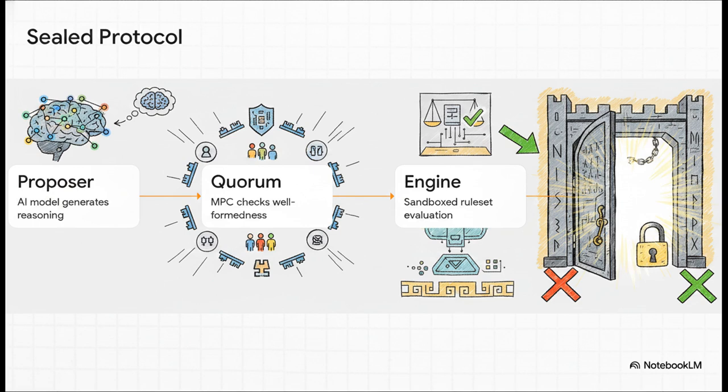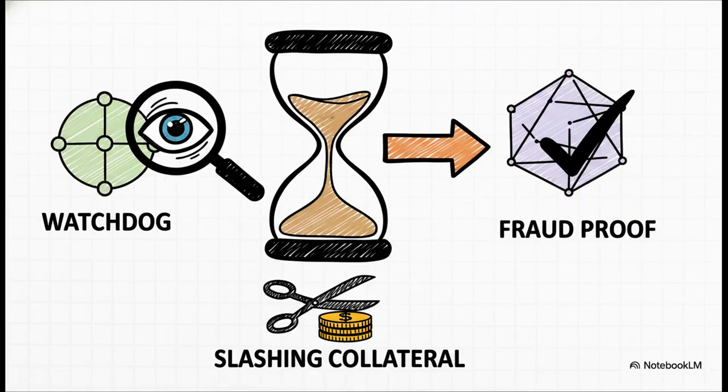Step 2 requires an attestation quorum, an independent, decentralized committee holding cryptographic keys to check that the proposal is formatted correctly. In Step 3, an adjudication engine evaluates the AI's reasoning against a sandboxed, deterministic legal rule set. Only if it passes all these cryptographic checks do we reach Step 4, where the finality gate finally opens to allow execution or firmly blocks it. The AI doesn't police itself. It is mathematically gated. But wait, what if that committee, the attestation quorum, makes a mistake, or even colludes?